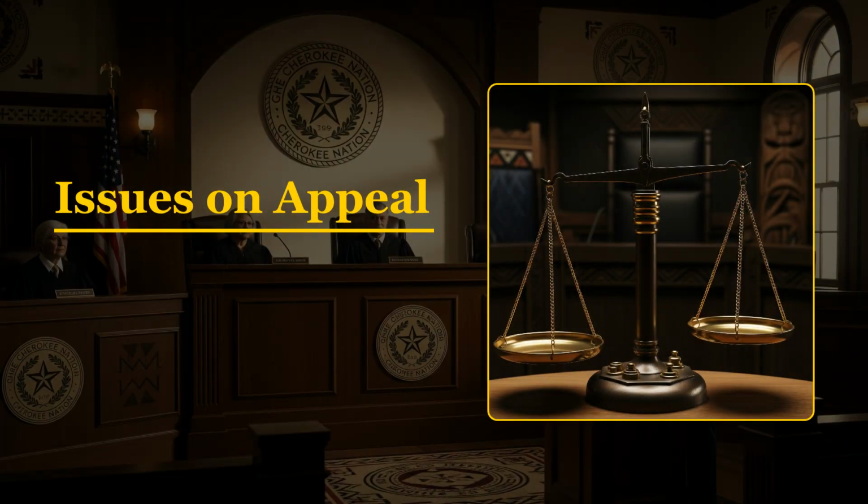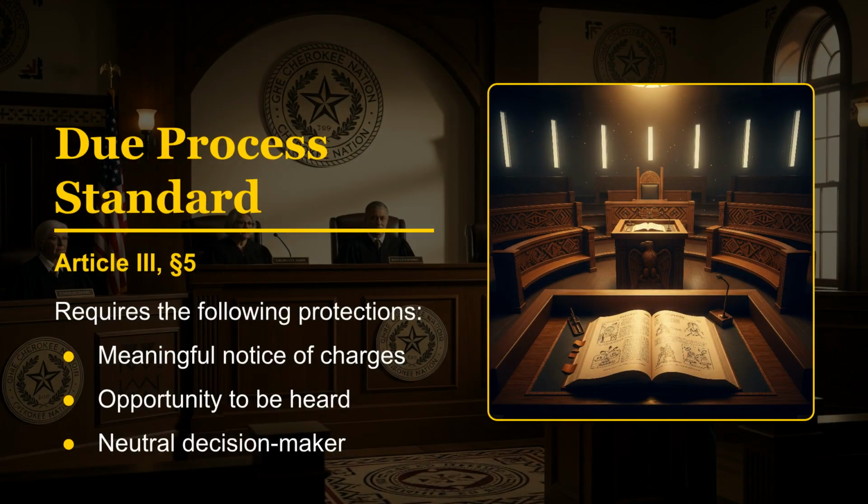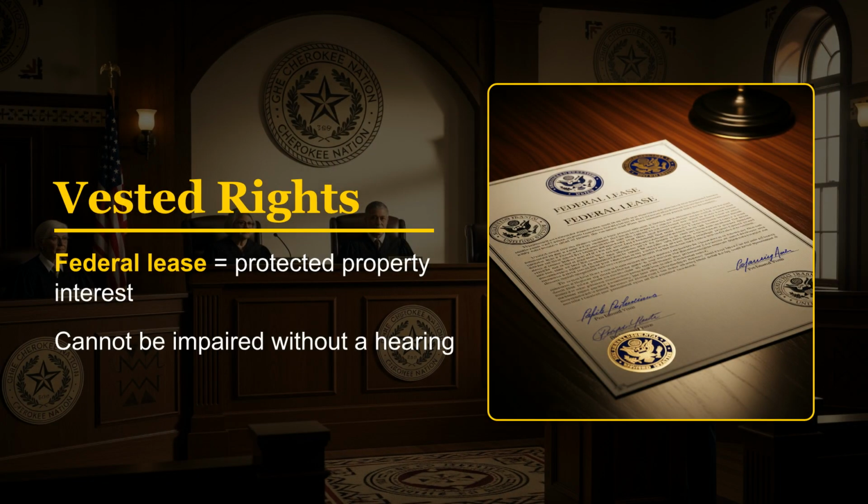The issues on appeal address a due process violation and the ultra-vires application of the tribal ordinance TLO 2024-01. The due process standard, under Article 3, Section 5, requires meaningful notice, an opportunity to be heard, and a neutral decision-maker. Vested rights, established by the federal lease, are protected property interests that cannot be impaired without a hearing.